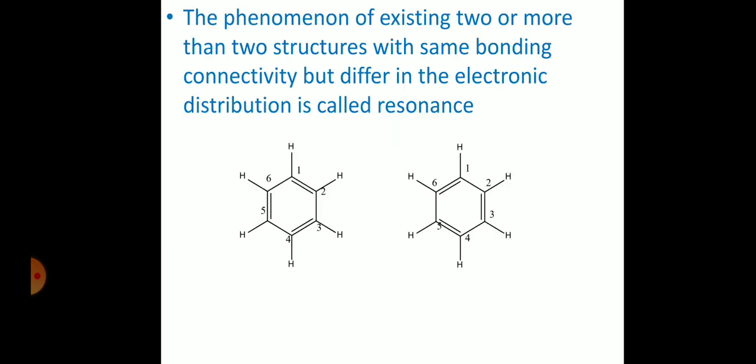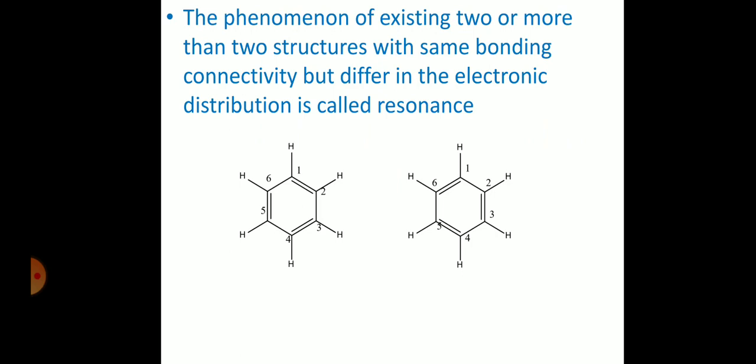But in today's class, what we are going to discuss is resonance, and resonance energy. Resonance structures are very important. The resonance topic is very important, that we are going to see. So first we'll see the definition of resonance.